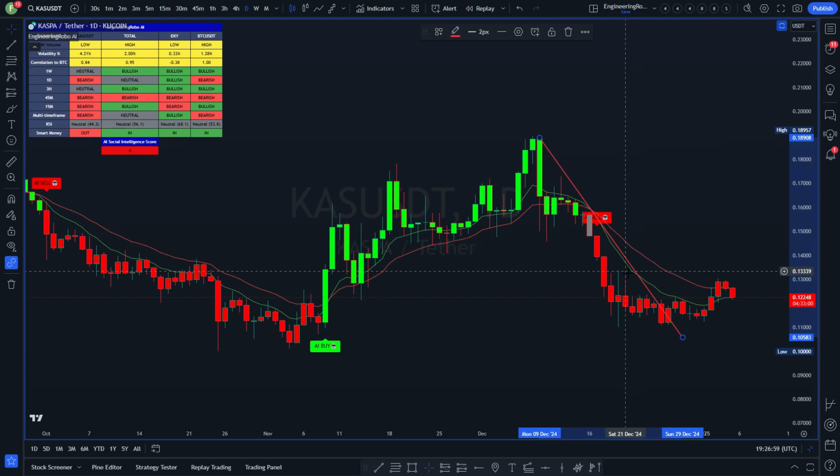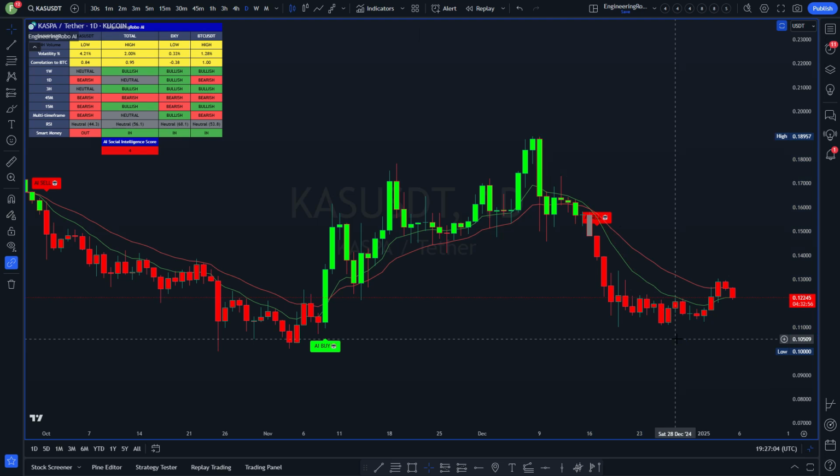Obviously, we're going to be waiting on what Bitcoin does, but on this time frame, if you're not in a buy at the moment, definitely be looking at the 3-hour time frame, which I'll be going on into in a minute.